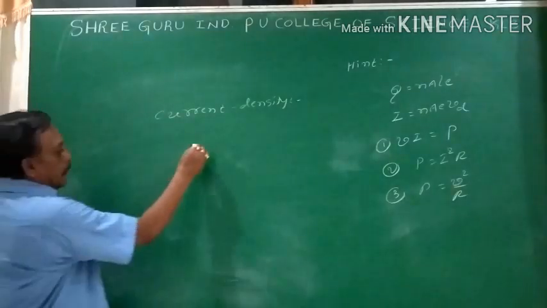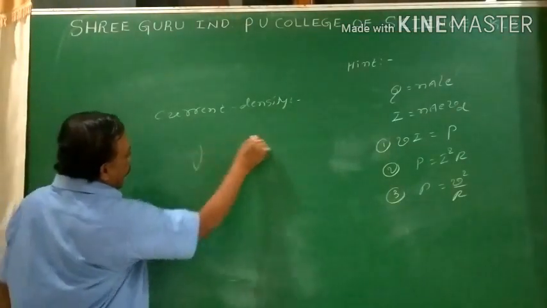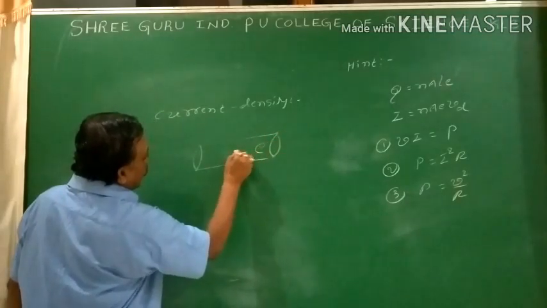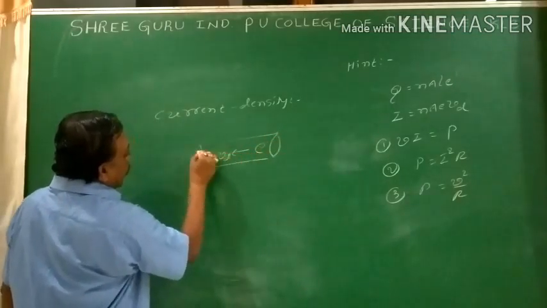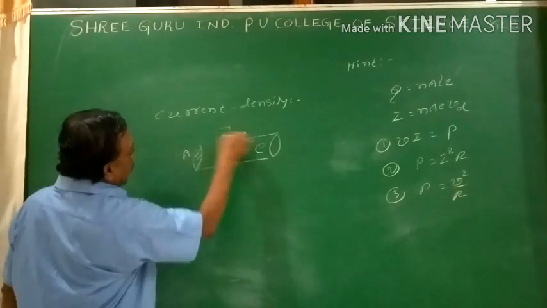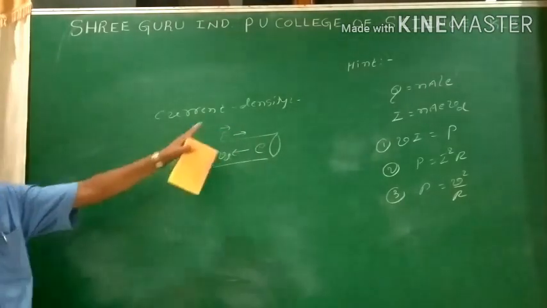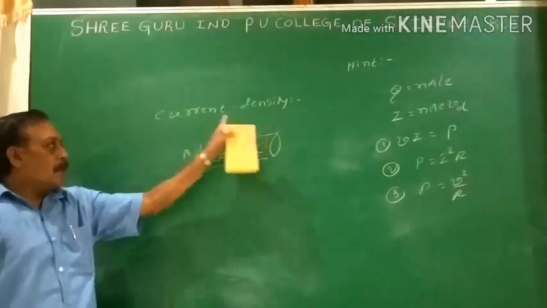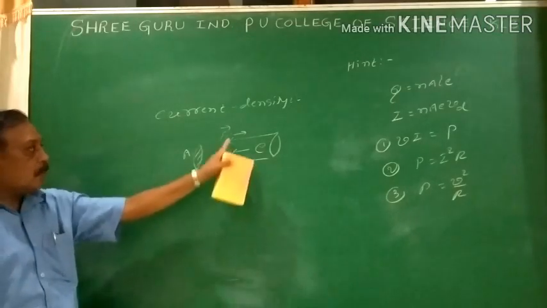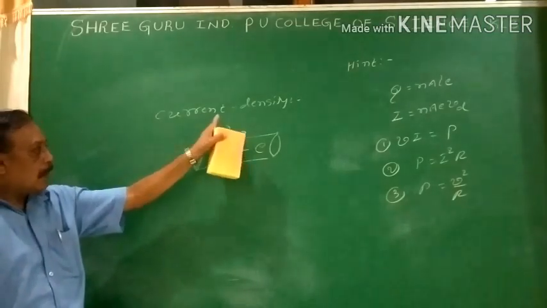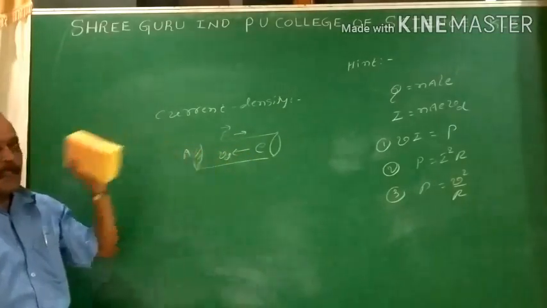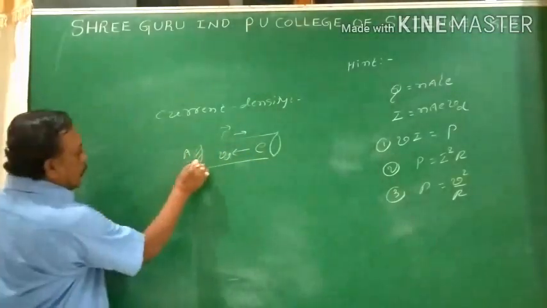If I take the conductor, the electrons are in motion with velocity Vd crossing the cross-section area A, under the influence of what? Electric field. A potential difference is maintained. When there is an electric field, there must be a potential difference. Then only the electric field is established that makes the electrons move with velocity Vd crossing cross-section area A. So there is the existence of current in the circuit.